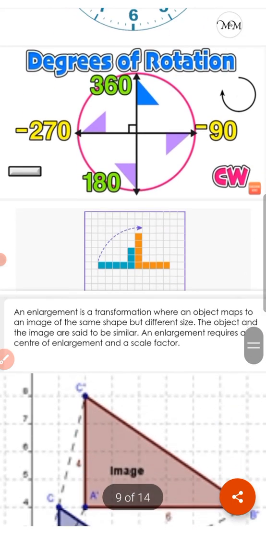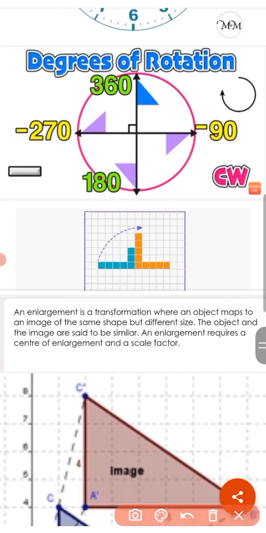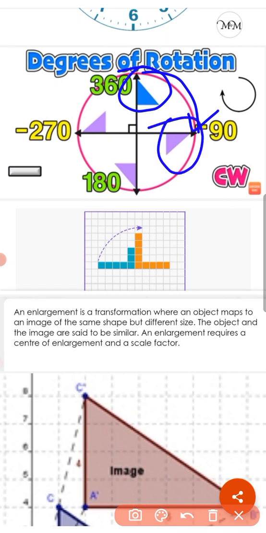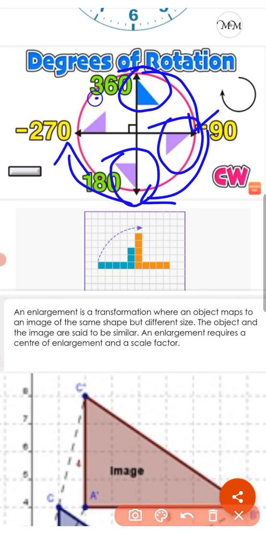These are the degrees of rotation, children. Here, quarter turn. This is the object. When it turns 90 degree, it will reach here. Again 90 degree, that is 180 degree. This shape reaches here. After a rotation of 270 degree, this is the position of the image. This is complete rotation.